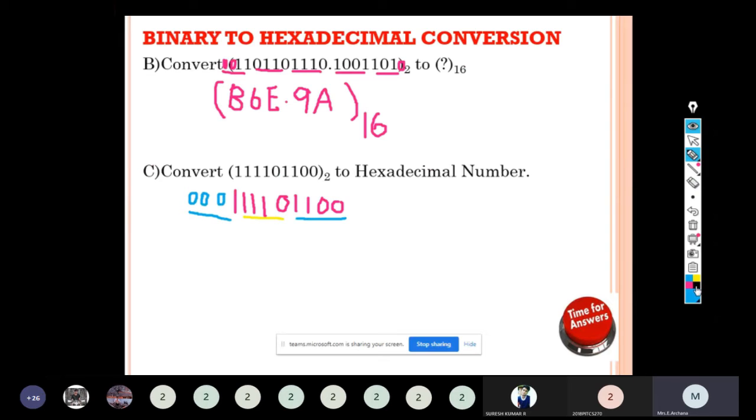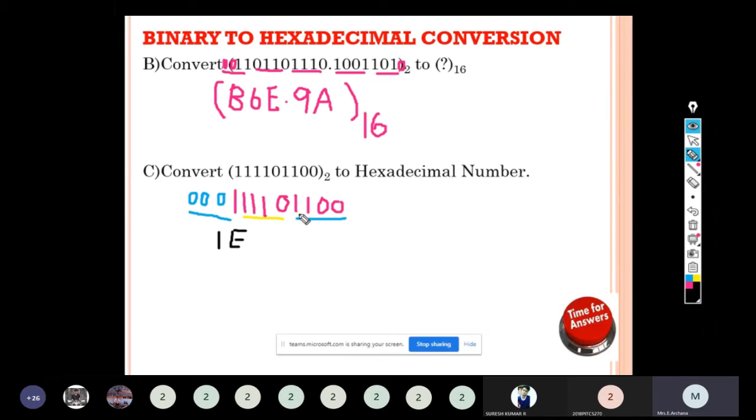How to convert into the equivalent hexadecimal number? 0001 will have the value 1. 1110 will have 8 plus 4 is 12, 12 plus 2 is 14. 14 will be represented by E, correct? So 1E. Next, 1100, 8 plus 4, 12. A stands for 10, B stands for 11, and C stands for 12.